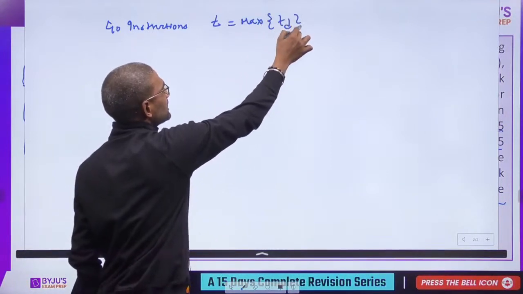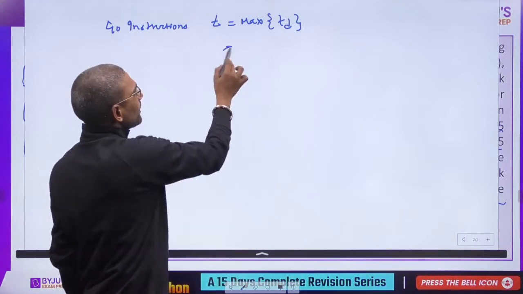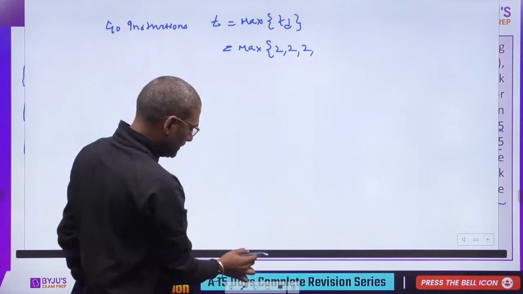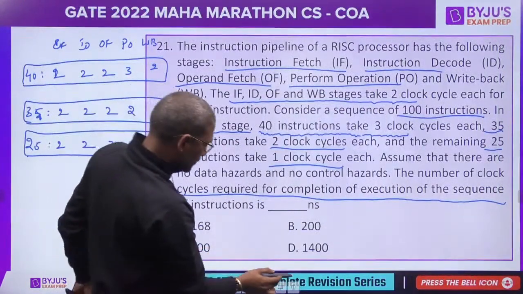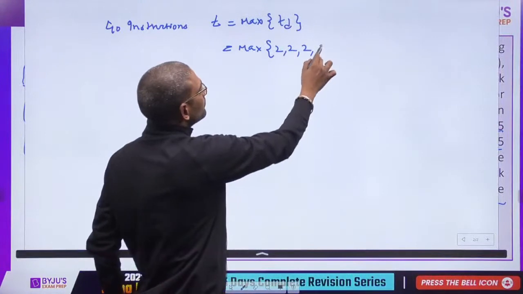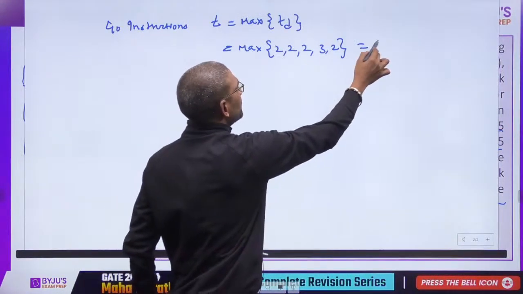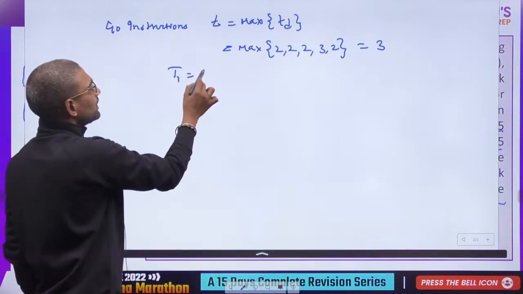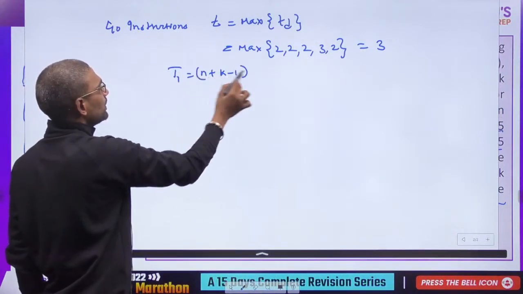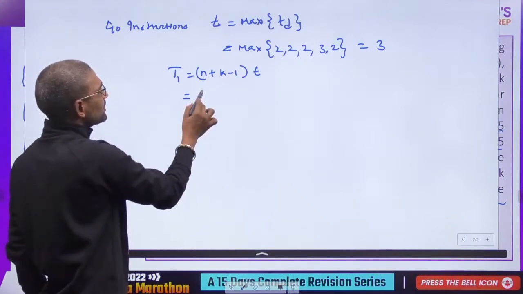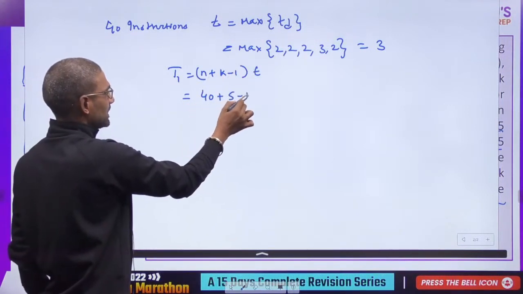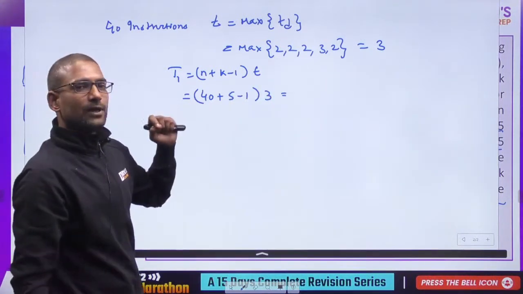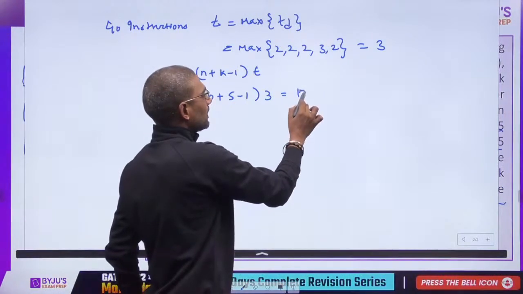As a TI nowhere it is given, so it is the maximum of 2, 2, 2, 3, 2. This is nothing but 3. So now what is T? N plus K minus 1 whole into small t. Number of instructions 40, number of stages 5, whole into 3. This is 44 into 3, 132.